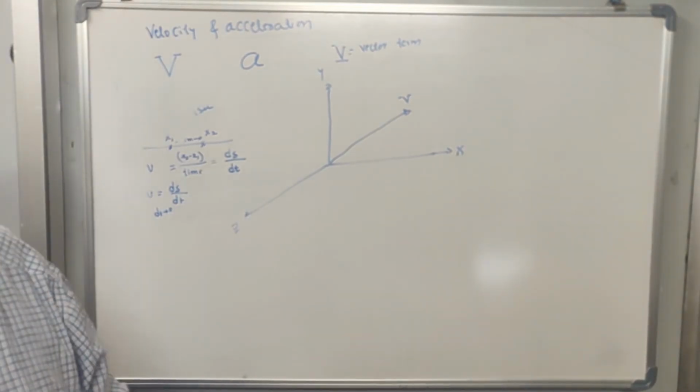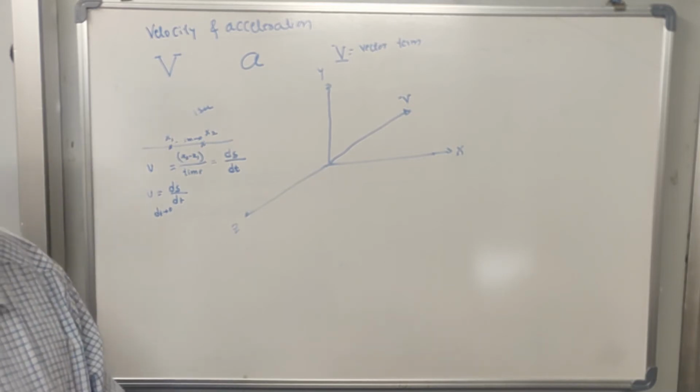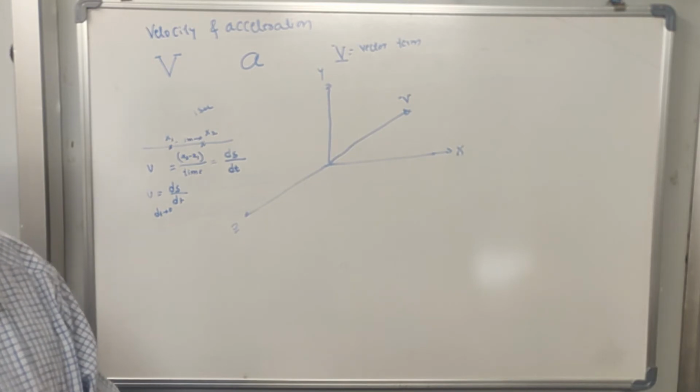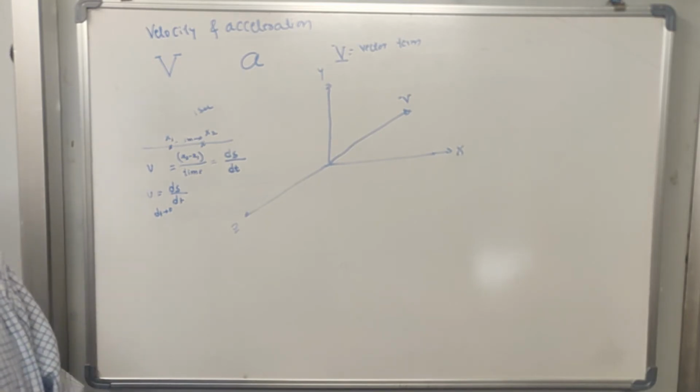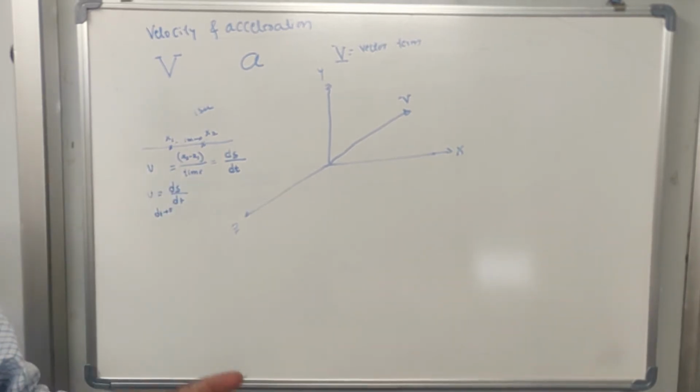Vector means it should have magnitude, it should have direction, and you should also know the point of application. A vector is defined completely by three terms. That is, the velocity is defined by its magnitude, its direction, and its point of application. So whenever you want to define the velocity, you define it by its direction, its magnitude, and its point of application.